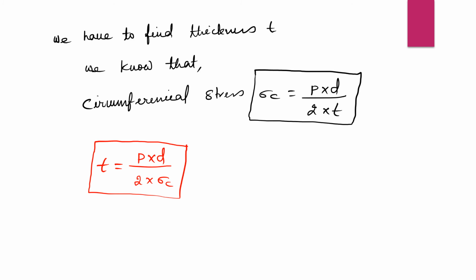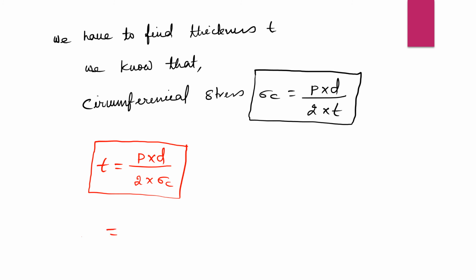See, the original formula is this one: sigma C is equal to P into D divided by 2T. But according to our need, we have to find the thickness. That's why we have converted this formula according to our use. So our formula becomes like this: T is equal to P into D divided by 2 into sigma C. Now we will put all the data in our formula.